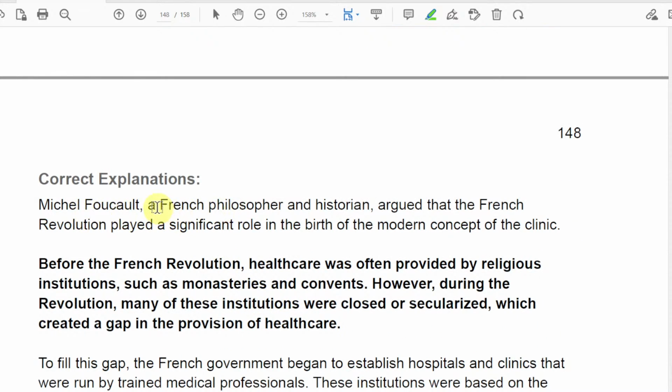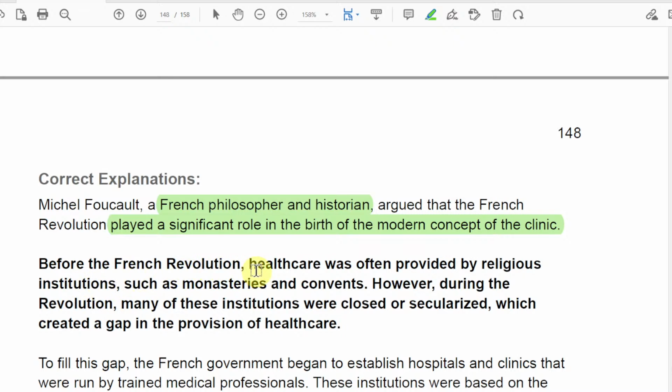Michel Foucault, French philosopher and historian, argued that the French Revolution played a significant role in the birth of the modern clinic. So it was actually in the French Revolution that the birth of the clinic happened. So that's why it was important.